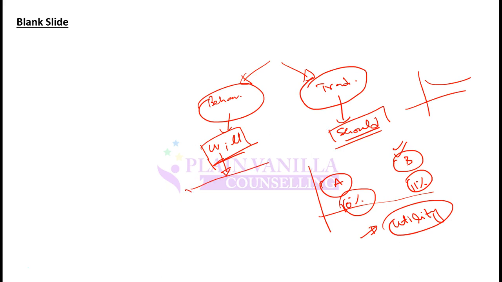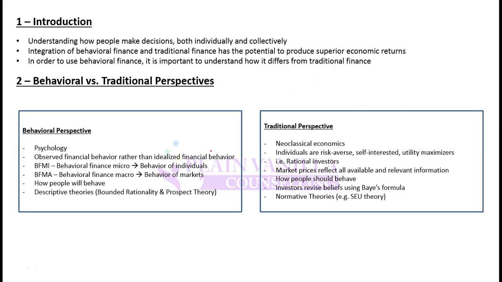On the other hand, behavioral finance has other theories: bounded rationality and prospect theory. If you are asked which of the following theories pertain to behavioral finance, you should be able to choose bounded rationality or prospect theory. And if asked which pertain to traditional finance, you should select utility theory. So remember these differences.